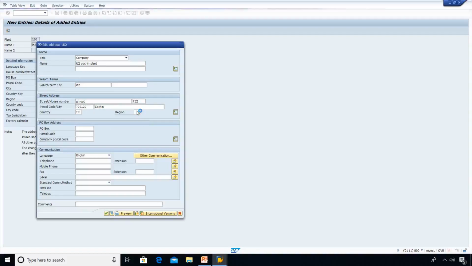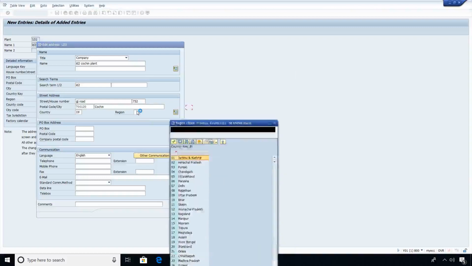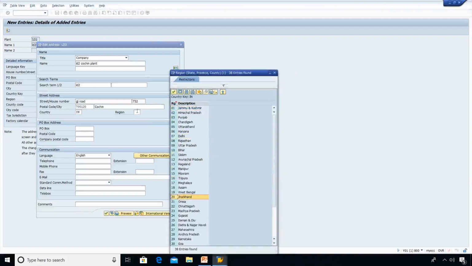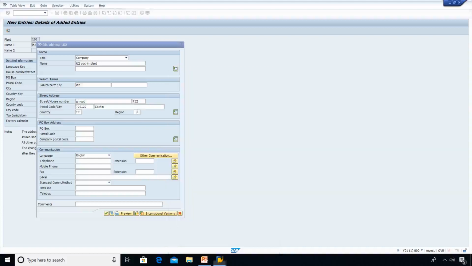Region, press F4. F4 gives the search help. You can choose Kerala here. 32 is meant for Kerala state, which comes in India.